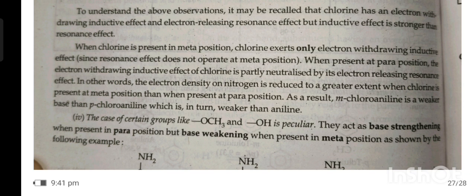When present at the para position, the electron withdrawing inductive effect of chlorine is partially neutralized by the electron releasing resonance effect. In other words, the electron density on nitrogen is reduced to a greater extent when chlorine is present at the meta position than when present at the para position. As a result, meta-chloroaniline is a weaker base than para-chloroaniline, which is in turn weaker than aniline.